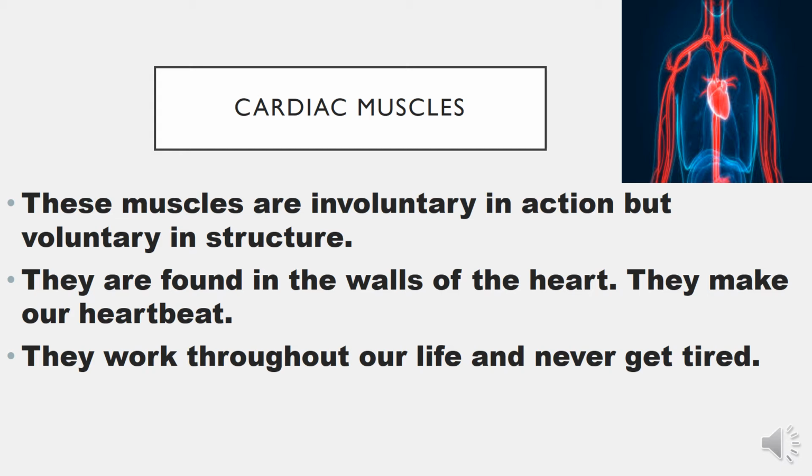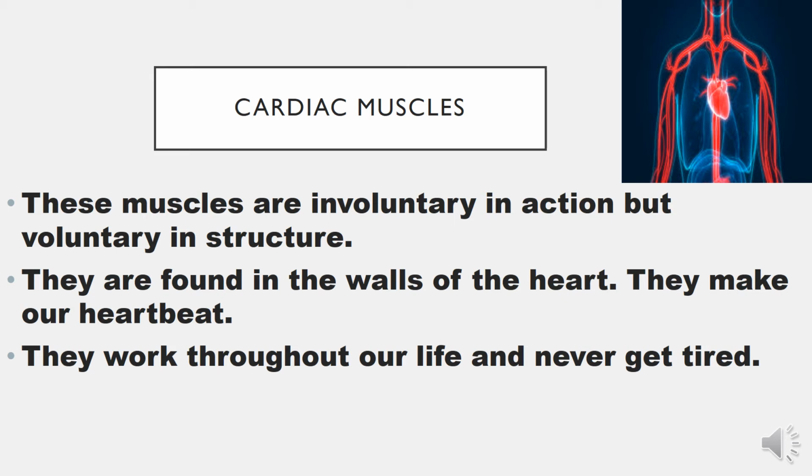The last type of muscles are cardiac muscles. Cardiac basically refers to the muscles which are present in our heart, right? These muscles are involuntary in action, that means they work on their own, but voluntary in structure. Yes, now you need to understand this. They are found in the walls of the heart. They make our heart beat. These cardiac muscles work throughout our life and never get tired.